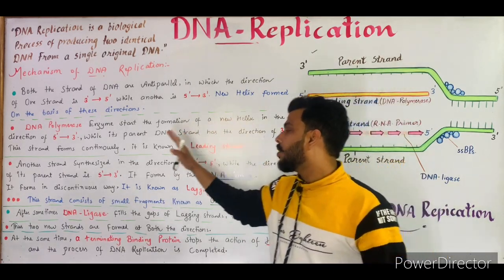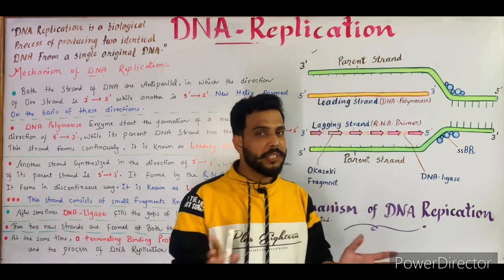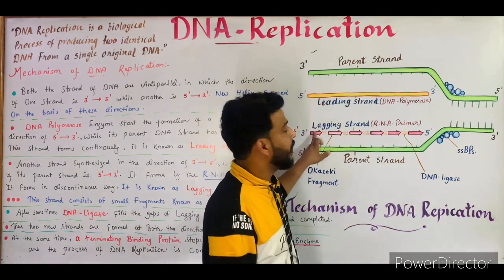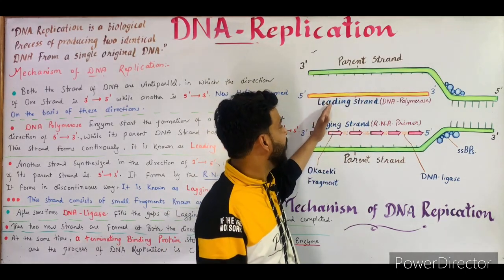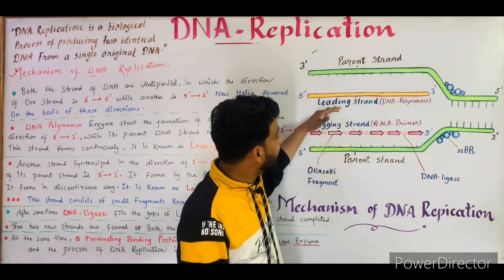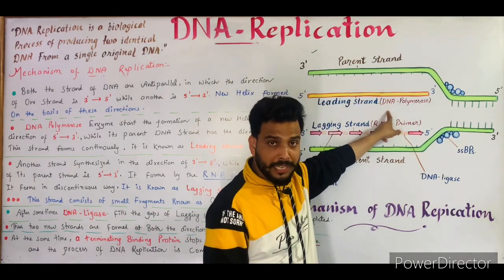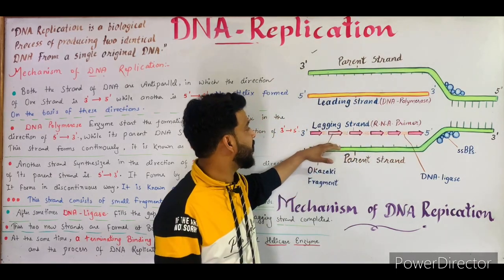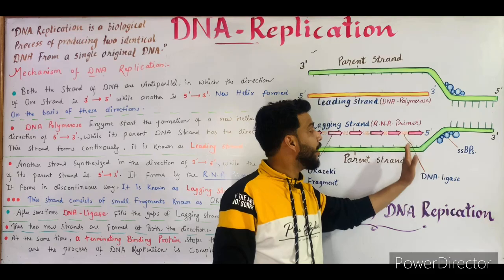Thus the two new strands are formed in both directions. So the process is complete and two strands are formed in both directions. One is the leading strand, another is the lagging strand. The leading strand has the direction of 5'-3' and is formed by the DNA polymerase enzyme, while the lagging strand has the direction of 3'-5' and is formed by the RNA primer, while it is completed with the help of DNA ligase enzyme.